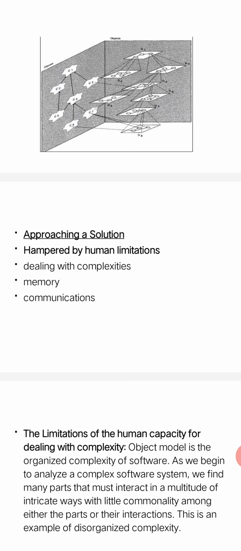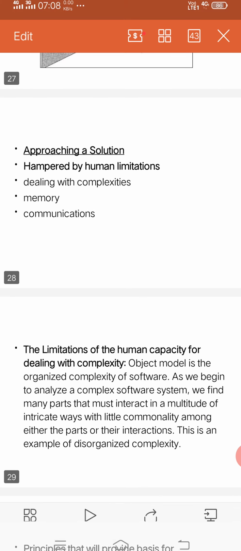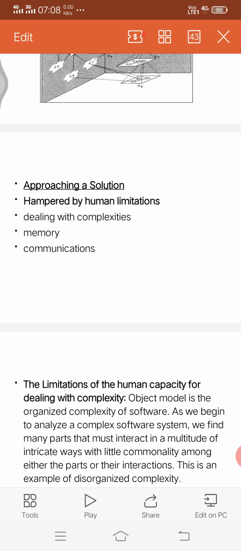That's why we have to go for another way. So these are the limitations of human capacity for dealing with complexity. The object model is an organized complexity of the software. Why do we go for an organized model and a disorganized model?